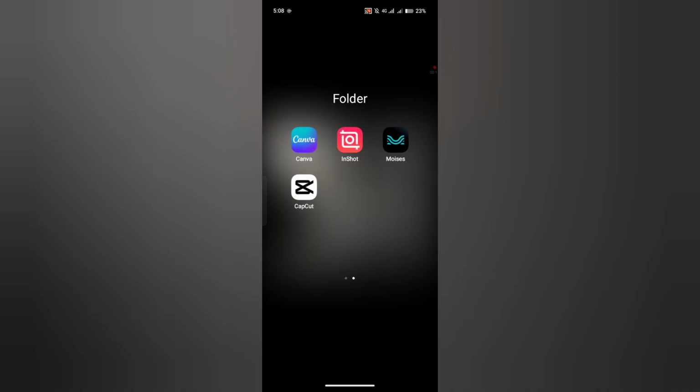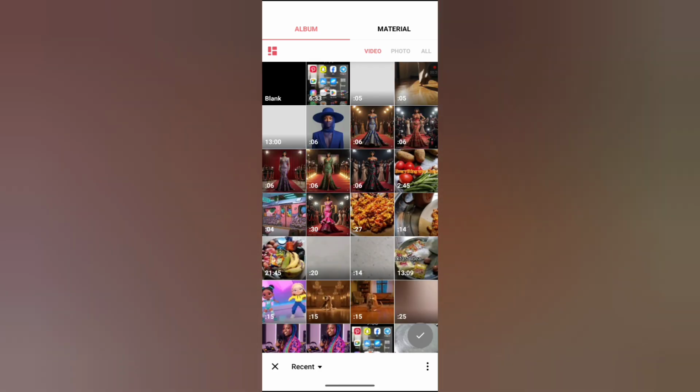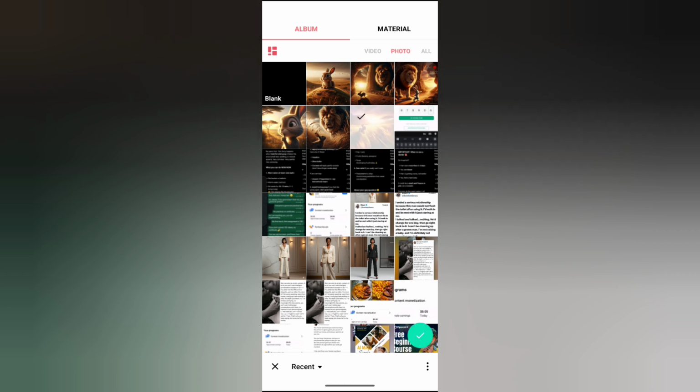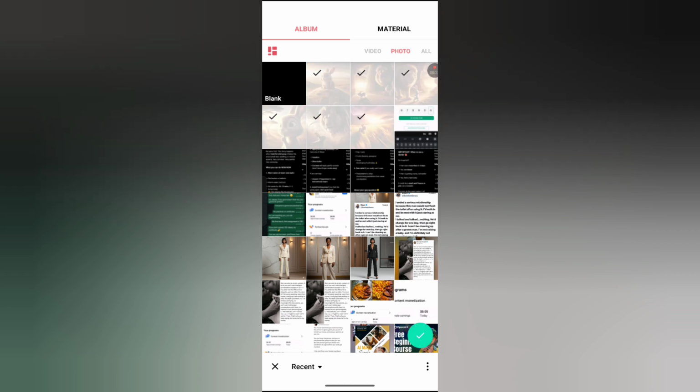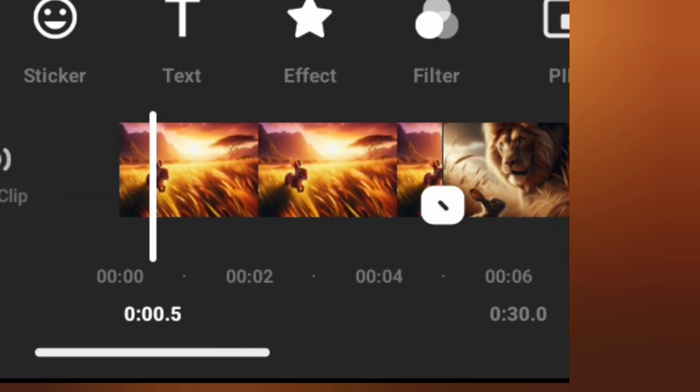So we move over to InShot, click on video, click on new. We go in with all the pictures, 1 2 3 4 5 6. They are just 6 and they are going to be just 30 seconds. You see 30 seconds. So this is what all the pictures are looking like.